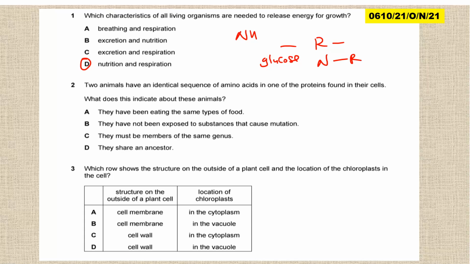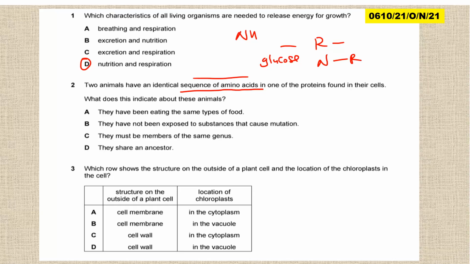So nutrition provides the raw material, respiration breaks down the raw material, then energy is produced. Two animals have identical sequence of amino acids in one of the proteins found in their cells. What does this indicate about them?